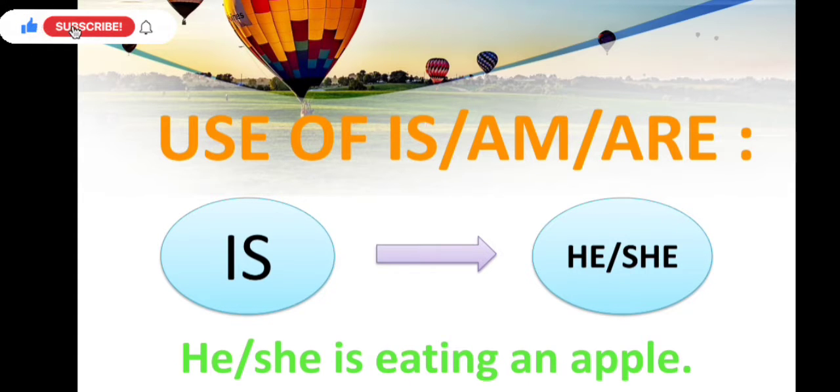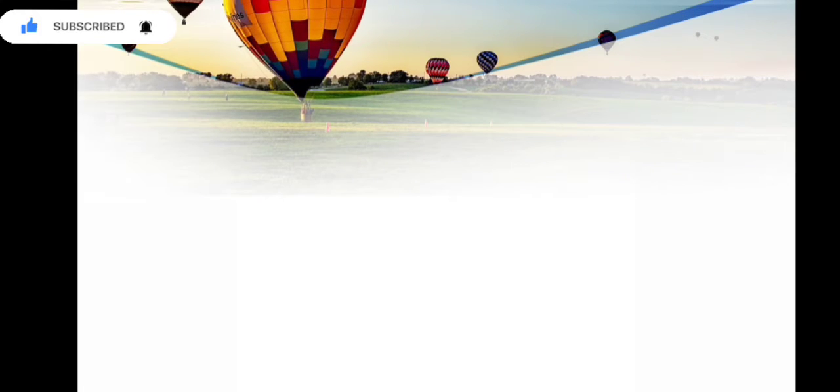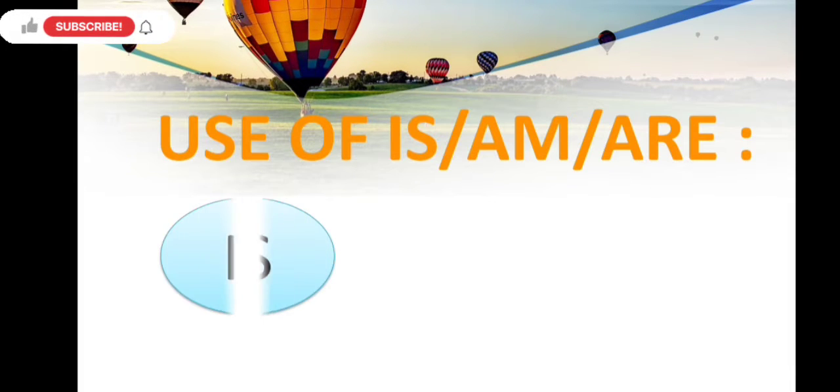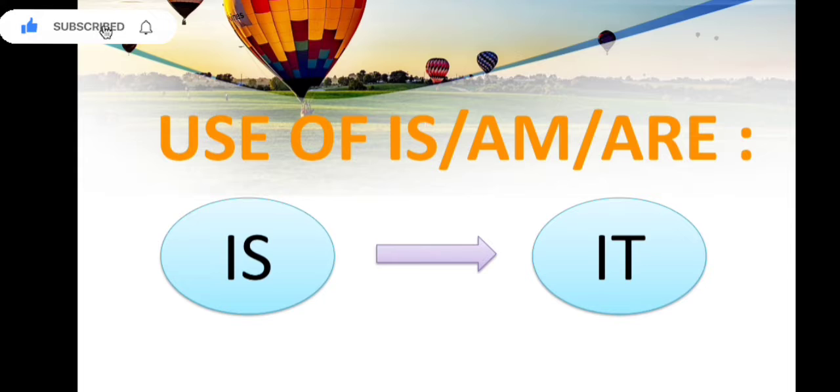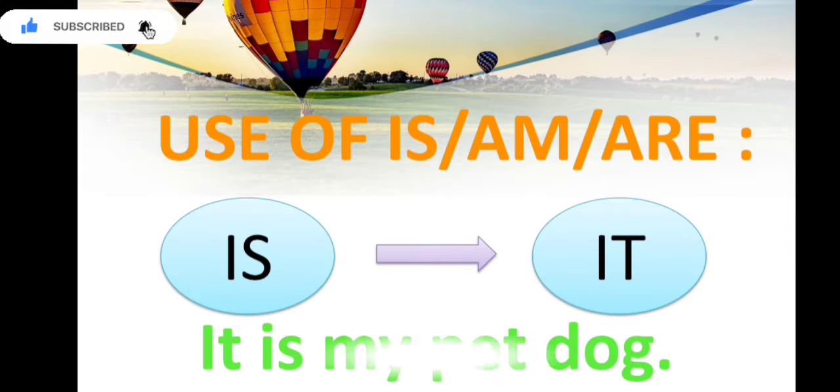Again you can see in the example we have used the ing form of eat with is. The next one is, we also use is with it, and the sentence is, it is my pet dog.